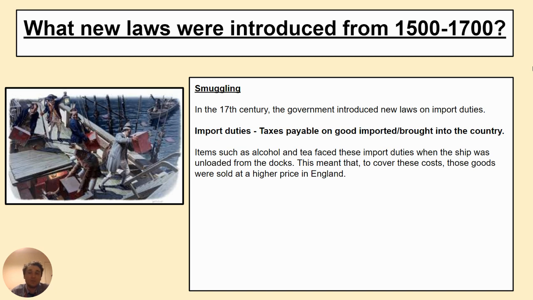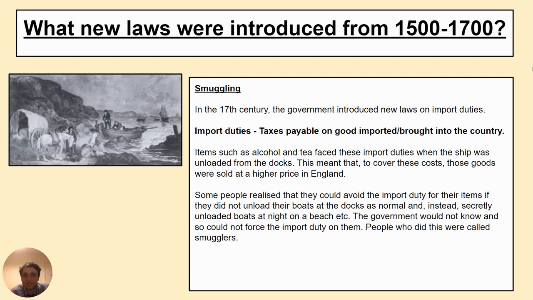This means that if you were bringing goods in from abroad to sell, you had to raise your prices higher to cover your costs from the import duties. But some people realised they could avoid the import duty for their items. And the way to do that was to unload their boats not at the docks like we saw in the previous picture, but instead somewhere where they couldn't be seen, where no one could check what had been brought in. For example, a cove or a beach at night time. The government wouldn't know that the boat had arrived, and so it couldn't enforce the import duty on them. This is an illegal way of bringing goods into a country, and this is known as smuggling.